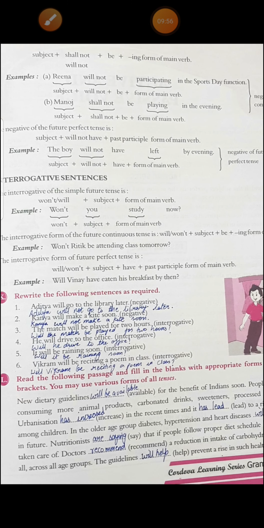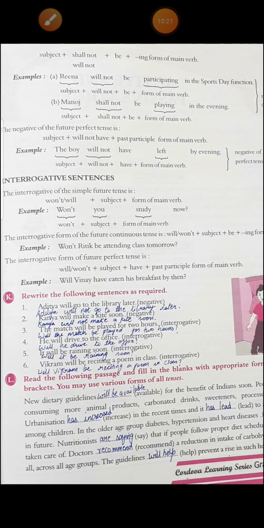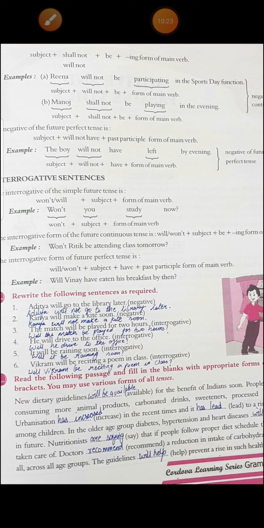The first one is Aditya will go to the library later. You have to change it into negative. What will be the answer? Aditya will not go to the library later. Second, Kanya will make a kite soon. Again in negative. Kanya will not make a kite soon. Third, the match will be played for 2 hours. In interrogative, it is in future perfect tense. What is the answer? Will the match be played for 2 hours?